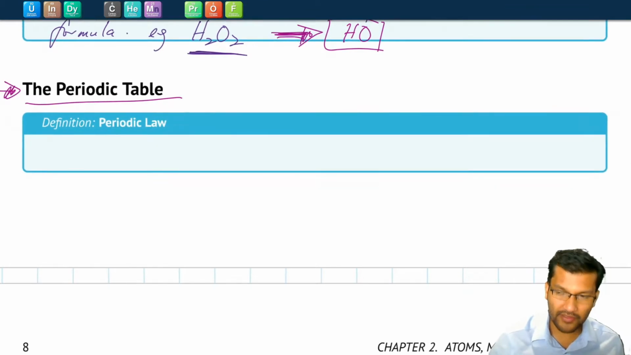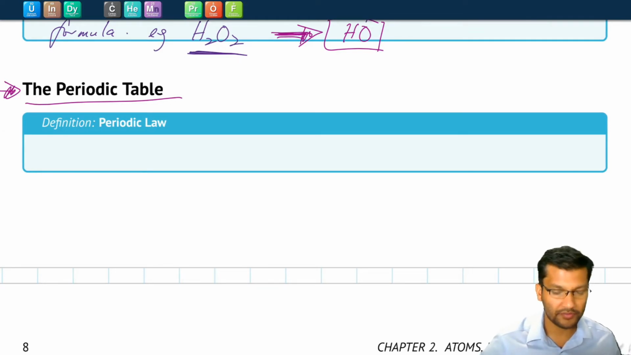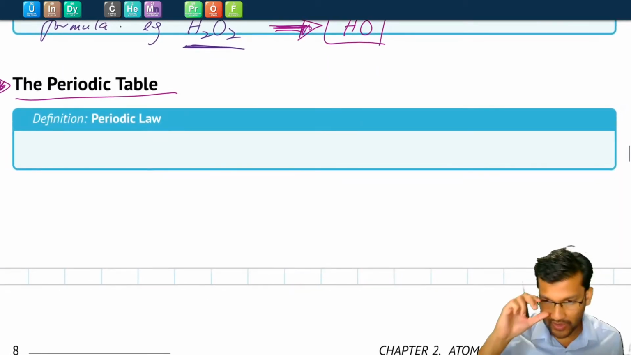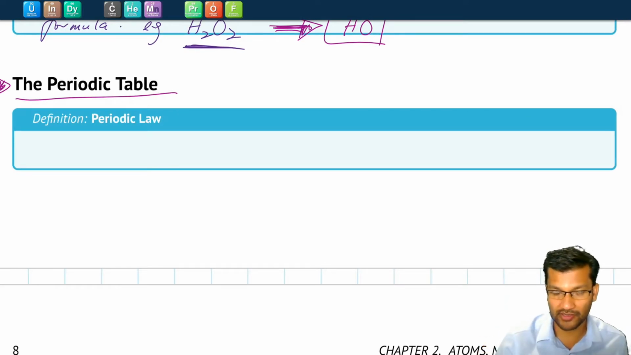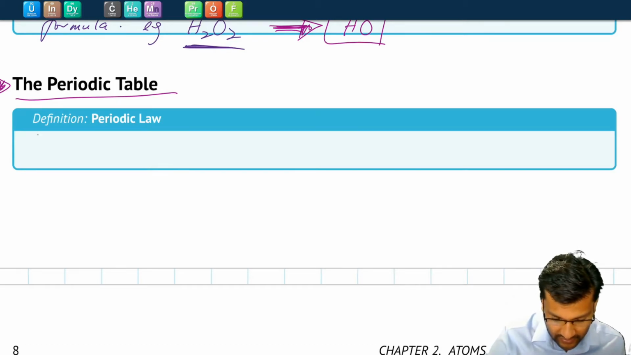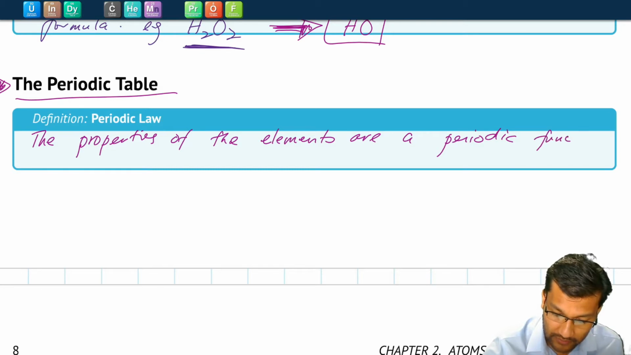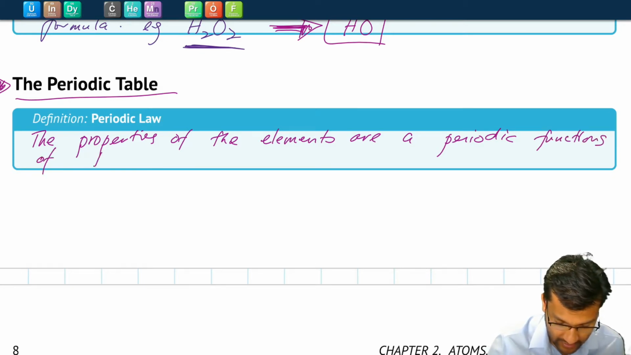Now, ever since we've discovered that there are different elements and we've assigned them different atomic numbers, people have found that some elements behave very similar to each other. And it formed what we now call the periodic law. Remember, a law is just a summary of many observations. So the periodic law states that the properties of the elements are periodic functions of their atomic number.